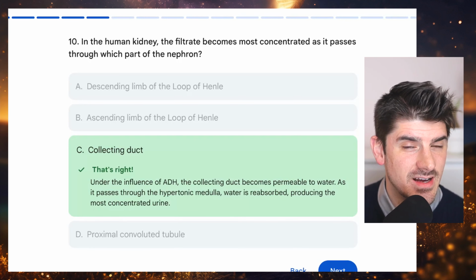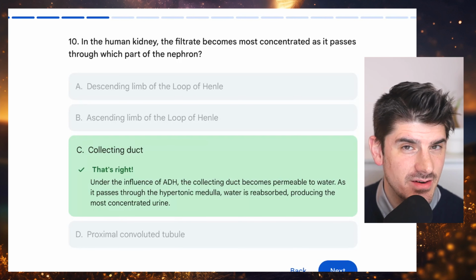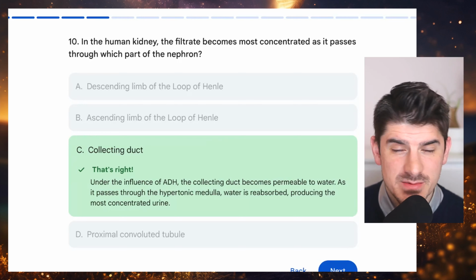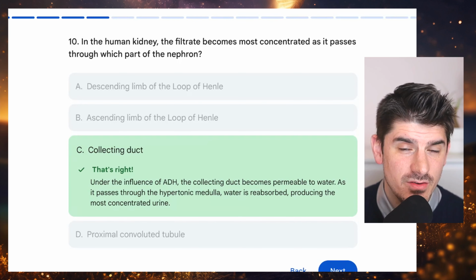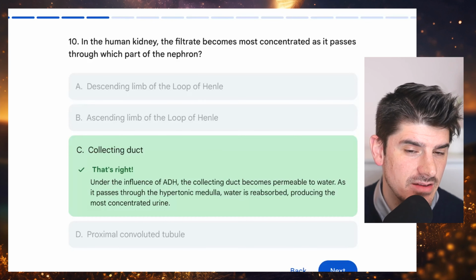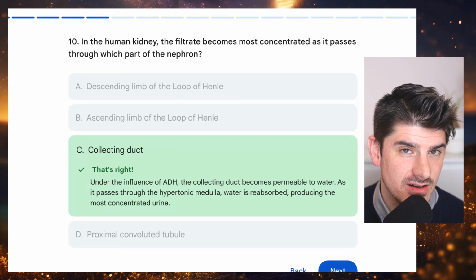And the collecting duct, when you have antidiuretic hormone levels spiking, becomes permeable to water, which allows water to flow out of the kidney, leaving the remaining urine very, very concentrated.